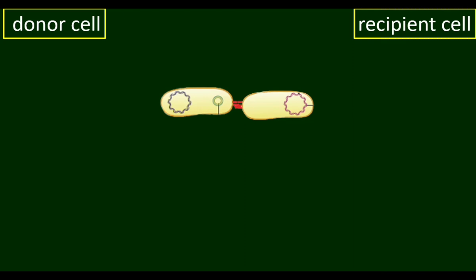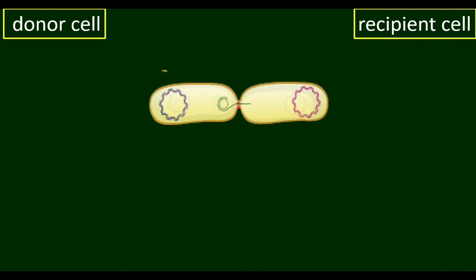Through the conjugation tube, the plasmid DNA of the F plus cell is transferred into the F minus cell. A plasmid has two strands of DNA.